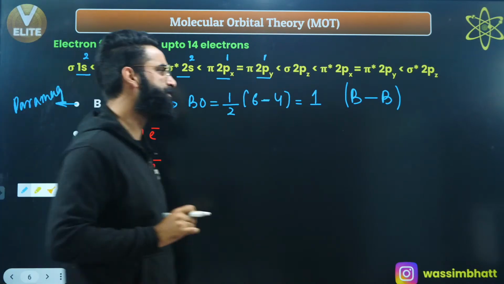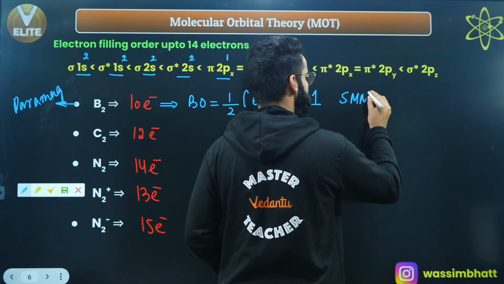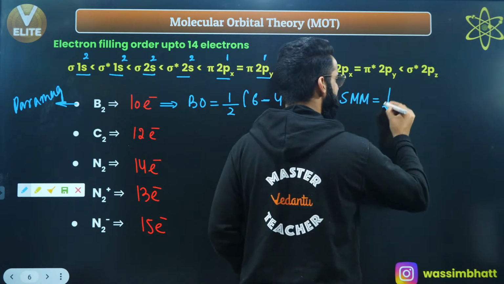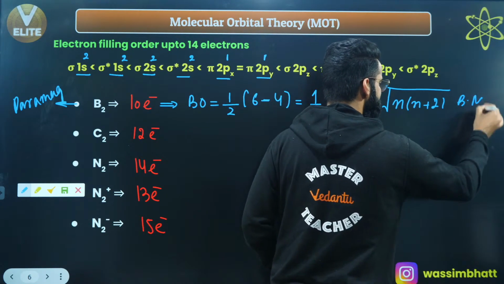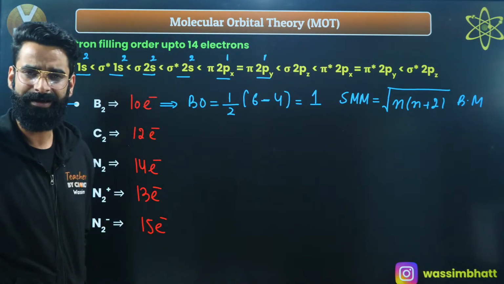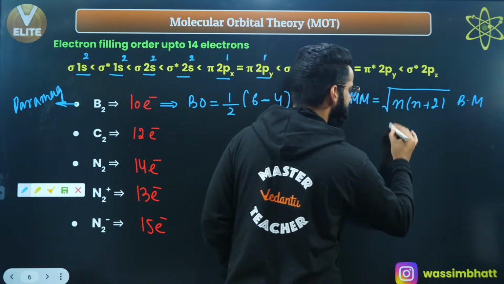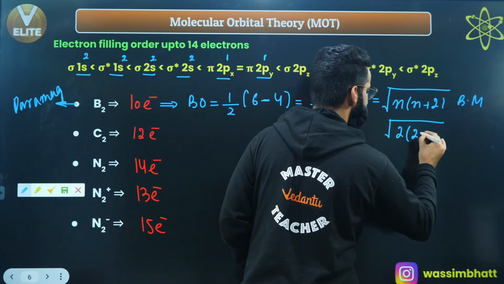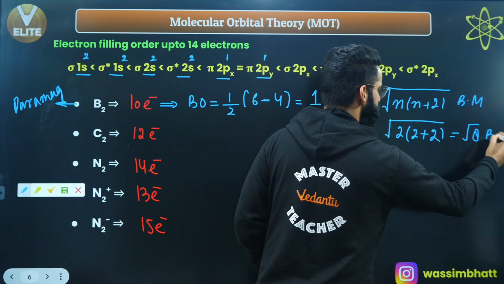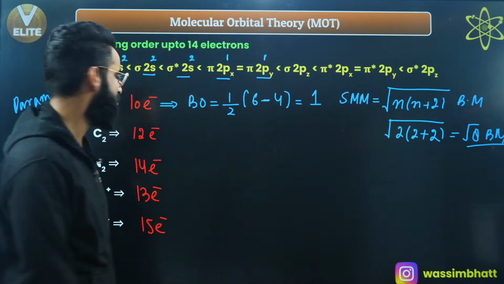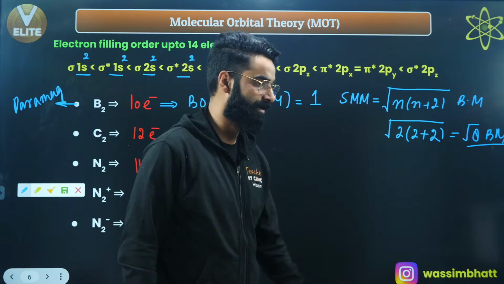For paramagnetic species, we calculate the spin magnetic moment. I hope you remember we discussed this in atomic structure. The formula to calculate spin magnetic moment is square root of n times (n plus 2) Bohr magnetons, where n represents the number of unpaired electrons. How many unpaired electrons do we have? 1 plus 1, 2. So n is 2 here, and it's going to be 2 multiplied by (2 plus 2). 2 plus 2 is 4, and 4 twos are 8. So root of 8 is the value of the spin magnetic moment for this B2 molecule. This is the formula by which you can calculate the spin magnetic moment, right?